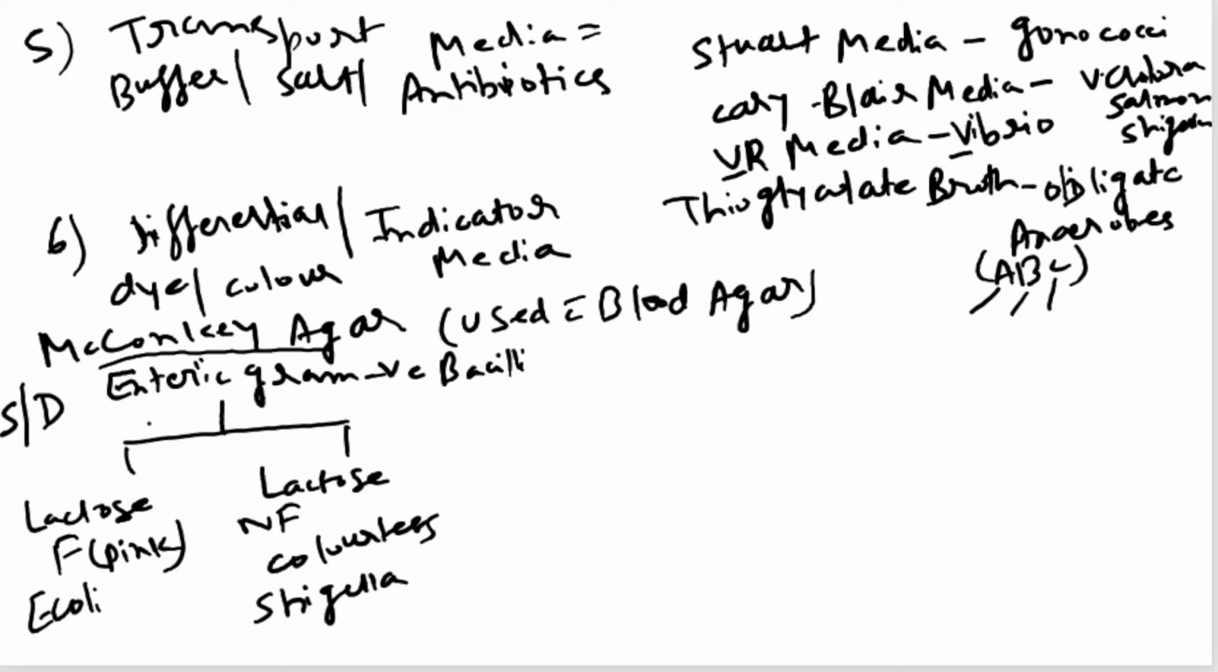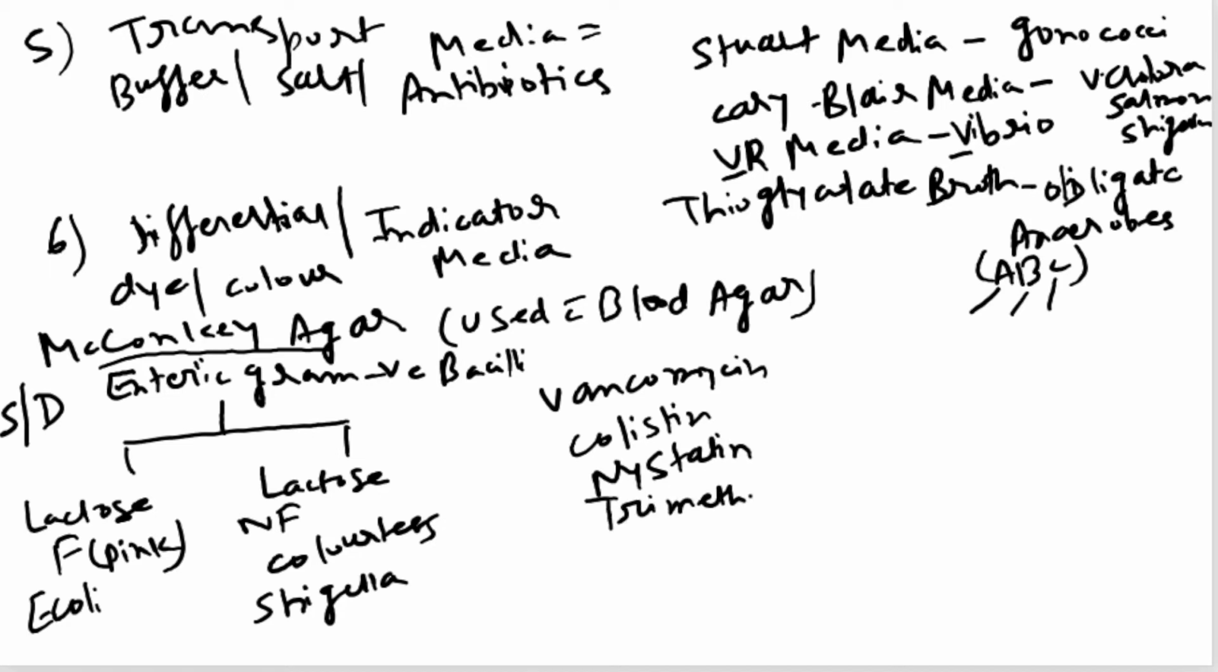Because they are changing the color of the culture media, they are acting as a differential media or indicator media. But at the same time, MacConkey's agar contains certain antibiotics which inhibit the growth of specific undesired microbes, so it also acts as a selective media. What are the antibiotics? Vancomycin, colistin, nystatin, and trimethoprim.